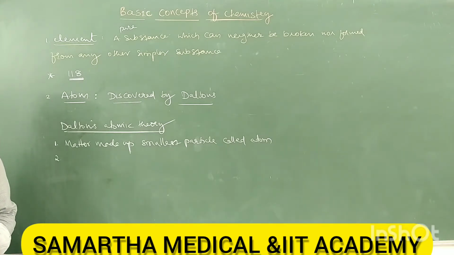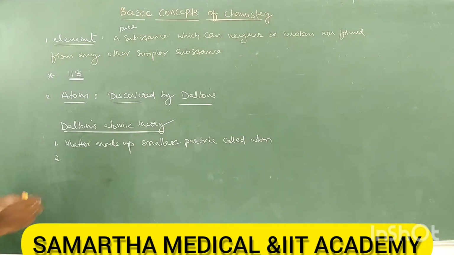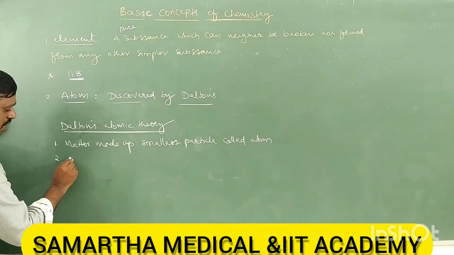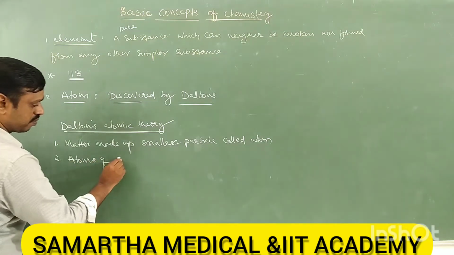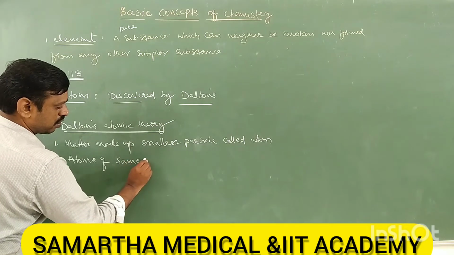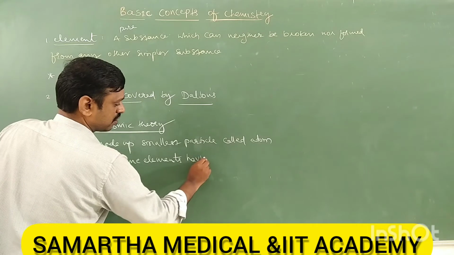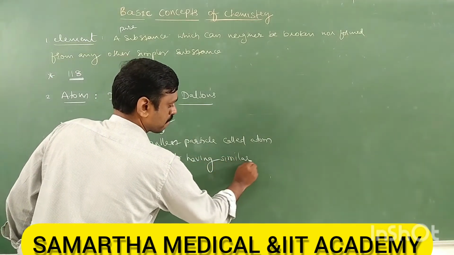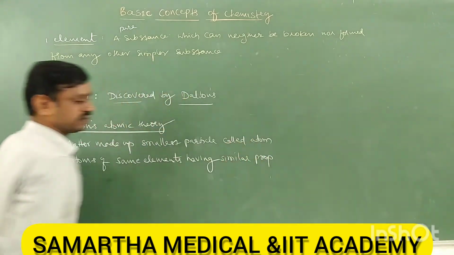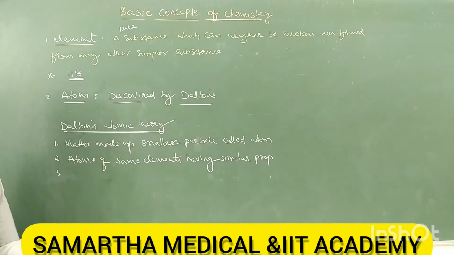It means atoms of the same element have similar properties, and atoms of different elements have different properties. So the second postulate is: atoms of the same element have similar properties, and atoms of different elements have different properties.